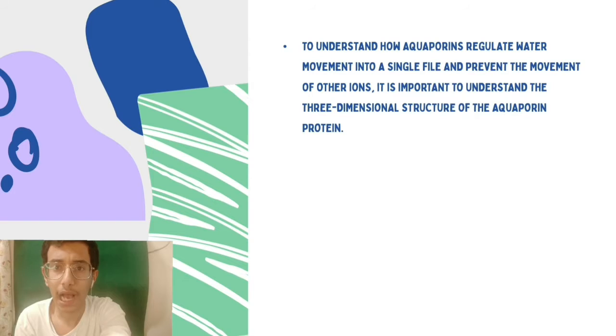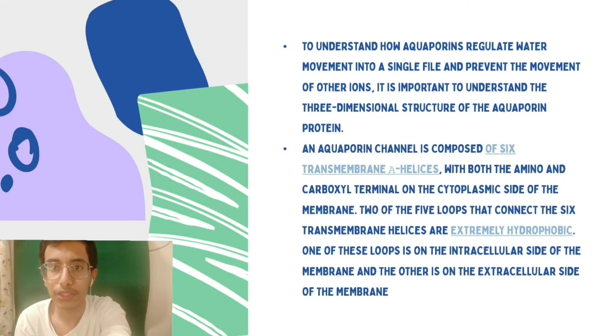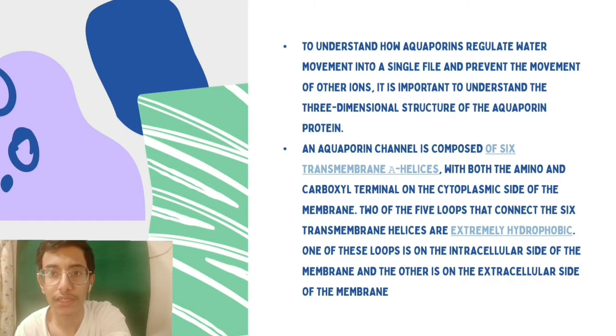To understand how aquaporins regulate water movement in a single file and prevent the movement of other ions, it's important to understand the three-dimensional structure of the aquaporin proteins. An aquaporin channel is composed of 6 transmembrane helices with both amino and carboxyl termini on the cytoplasmic side of the membrane. Two of the 5 loops that connect the 6 transmembrane helices are extremely hydrophobic.